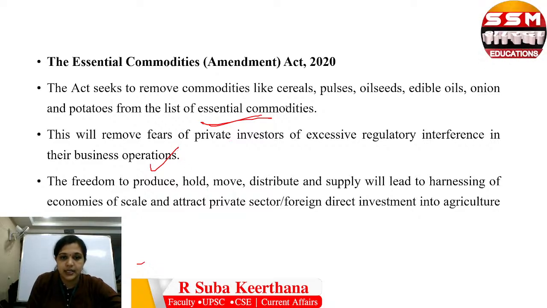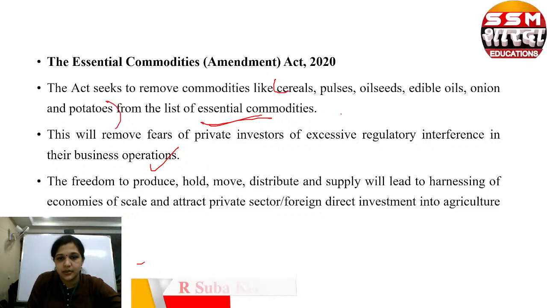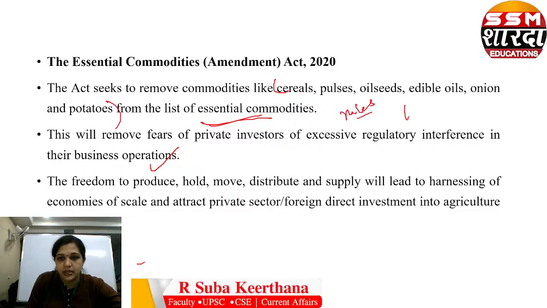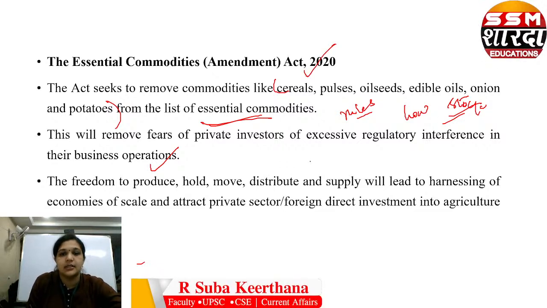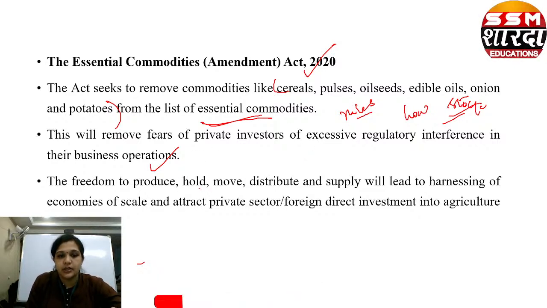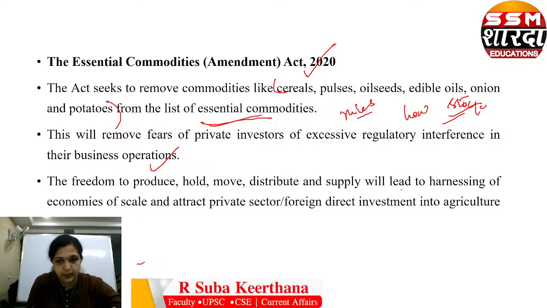Fine. If commodities are included in essential commodities, there are certain rules and regulations, like how much you can hold as stock, how long you can hold it, all these things were there. But now since it has been removed, the private investors will have a free hand in handling these produce. The freedom to produce, hold, move, distribute and supply will lead to harnessing of economies of scale, and attract private sector and foreign direct investment into the agricultural sector.